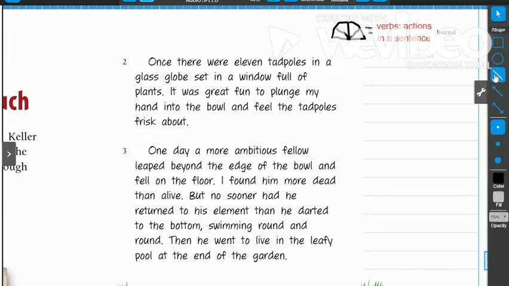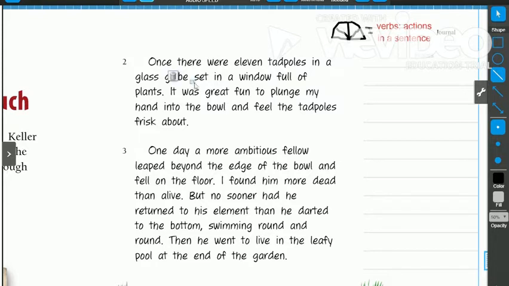So let's go ahead and read through. Once there were 11 tadpoles in a glass globe set in a window full of plants. It was great fun to plunge my hands into the bowl and feel the tadpoles frisk about. So as I'm reading this sentence, I'm not going to pay attention to the to be verbs like were and was right now. We're just looking for the action verbs. So once there were 11 tadpoles in a glass globe set in a window full of plants.